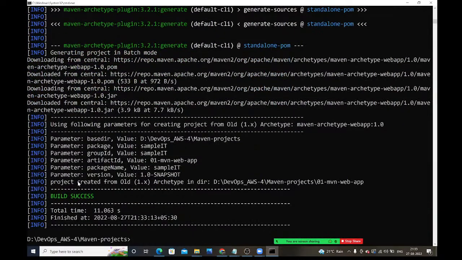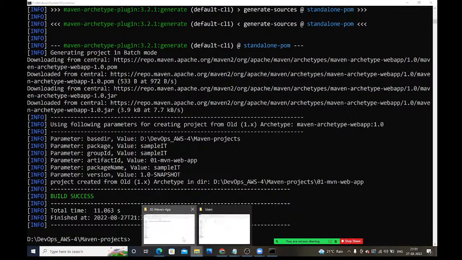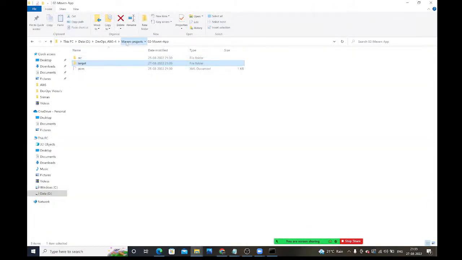You guys, build success. Web application is created. So now go to that location, folder location. Inside Maven projects only we have created. See, 01 Maven web application we have created. Right. If you open it, same SRC and POM, you will get it here. Inside SRC, you will get main. Inside main, you will get the resources and web app.